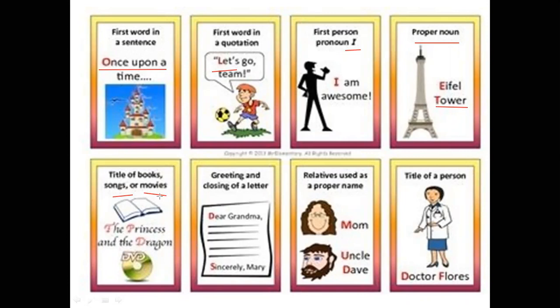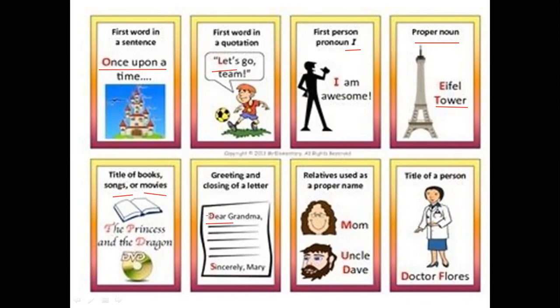When I write the greeting of the letter, that's grandma. I'm talking to grandma, sending her my letter.